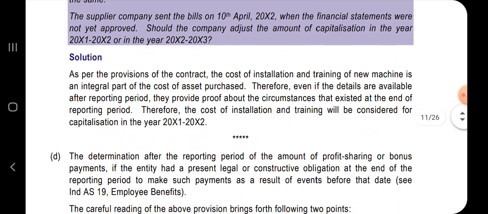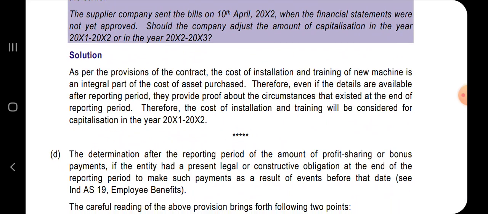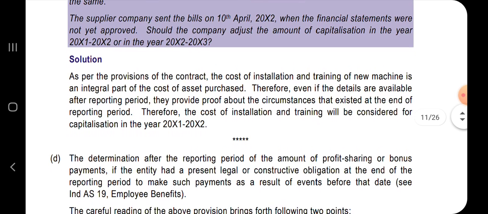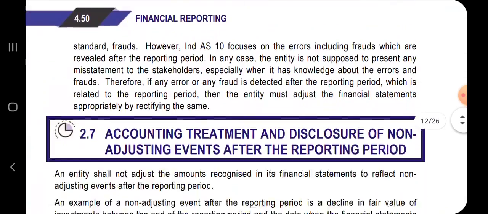As per the provisions of the contract, the cost of installation and training of the new machine is an integral part of the cost of asset purchased. Therefore, even if the details are available after the reporting period, they provide proof about the circumstances that existed at the end of the reporting period. Therefore, the cost of installation and training will be considered for capitalization in the year 2021-22. Hope this question is clear to you.